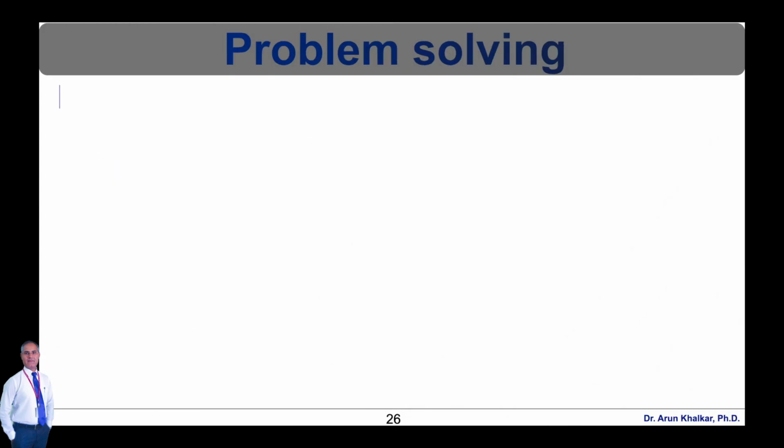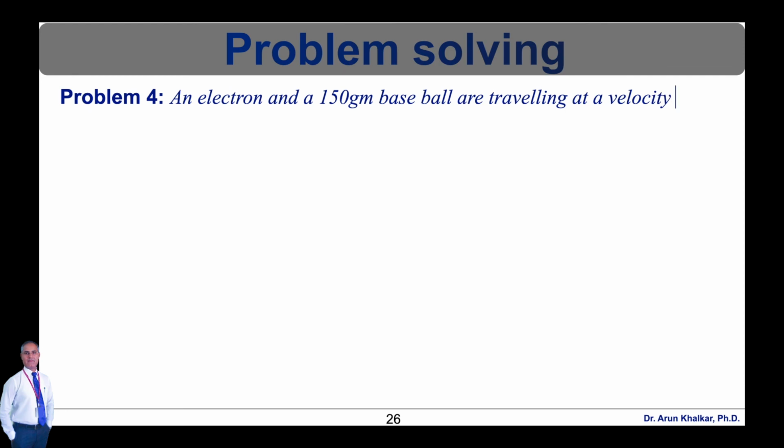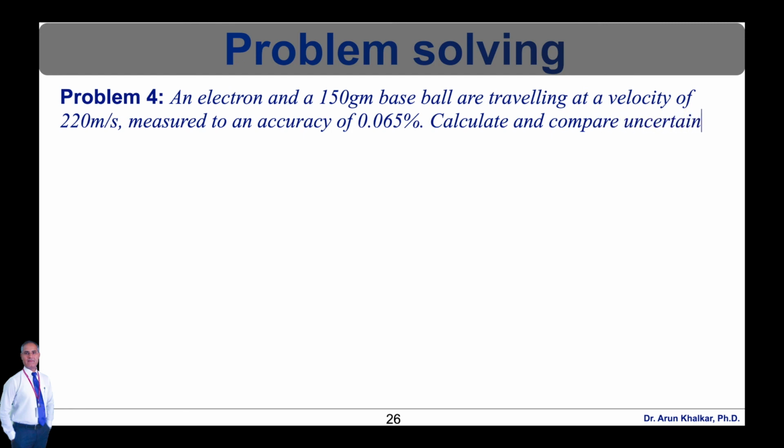Next, problem number 4. An electron and a 150 gram baseball are traveling at a velocity of 220 meter per second, measured to an accuracy of 0.065%. Calculate and measure the uncertainty in position of each. The solution for this problem is as follows.